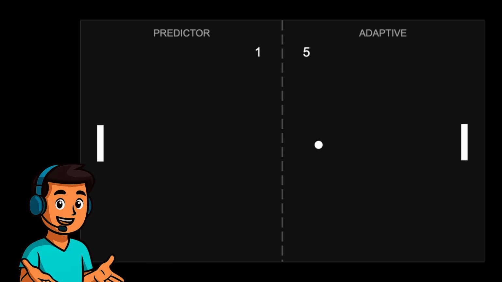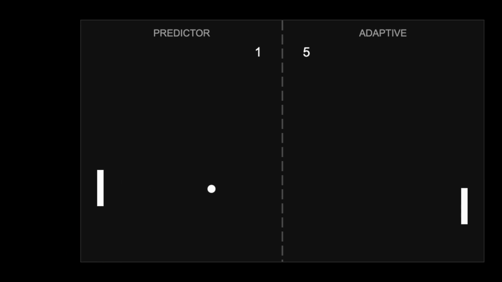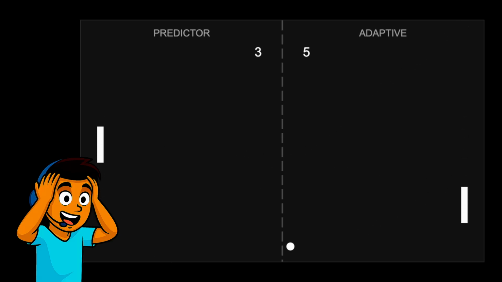There we go. It's not over yet. The Predictor AI is on the board. Wow, this really could be a comeback here.